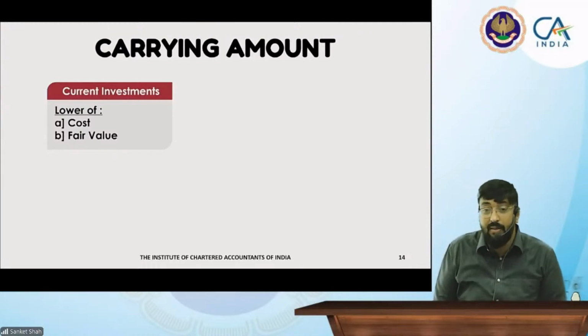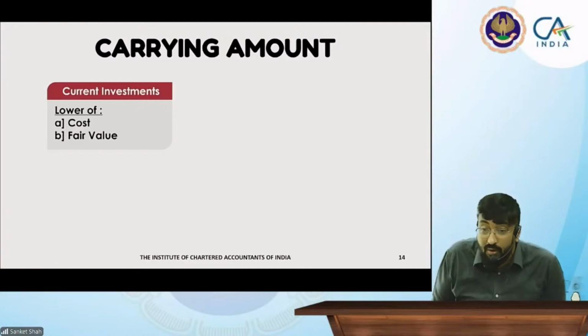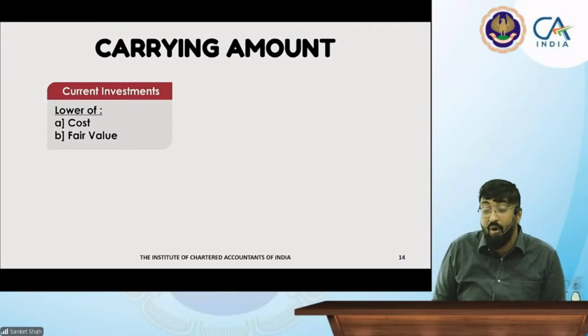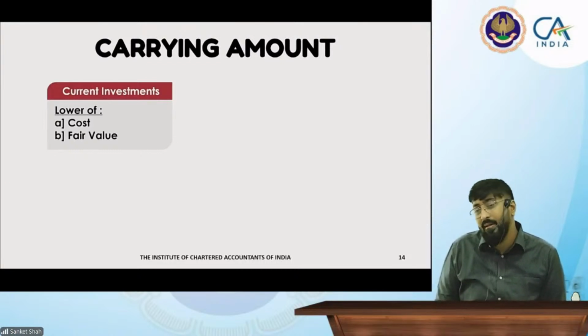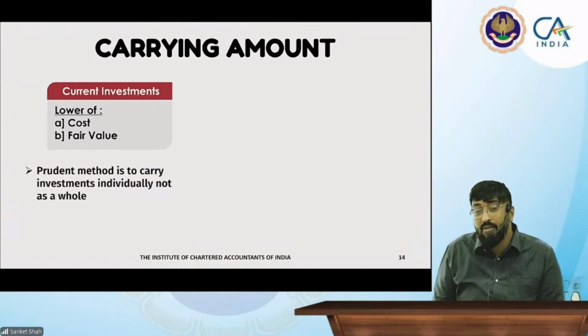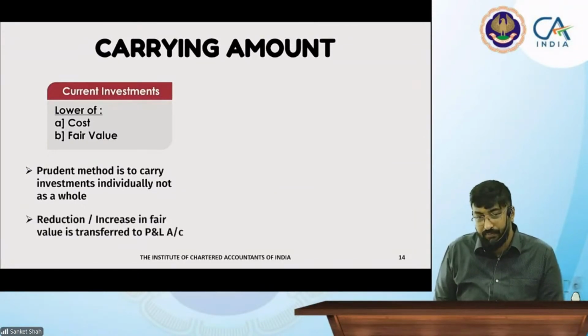It might be possible that a current investment goes into long-term investment, or starting me he thought that we will hold it long-term, but the share is not giving the same return, so he will shift to current investment. It might happen. Starting में long term था, then he decided to shift to current, because current investment is valued at cost or fair value whichever is lower as per the prudence concept.